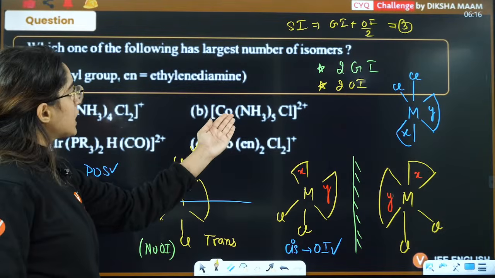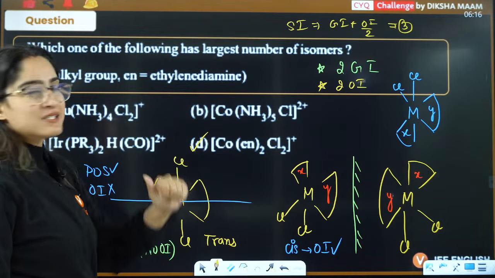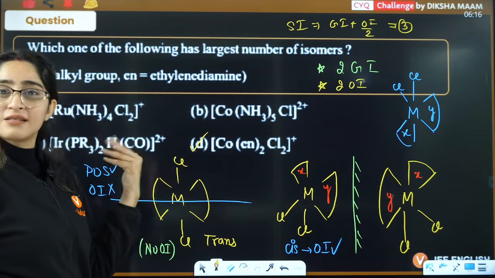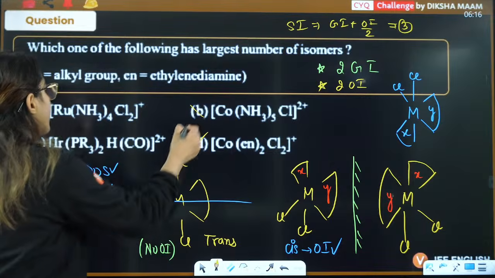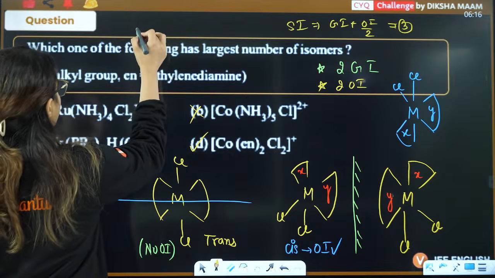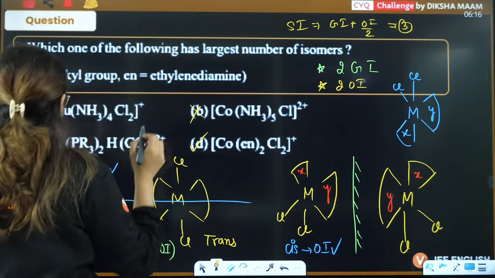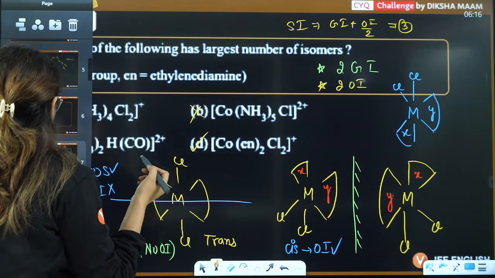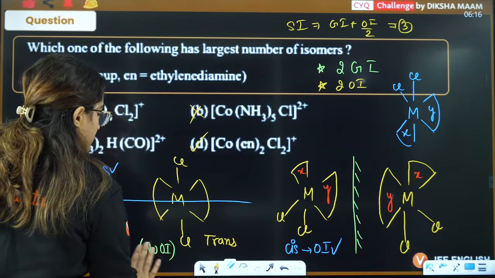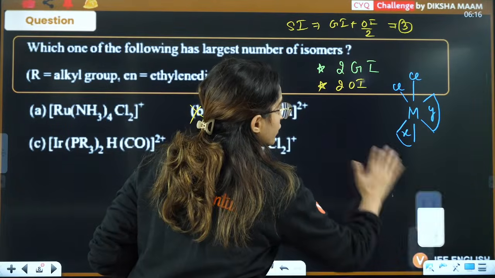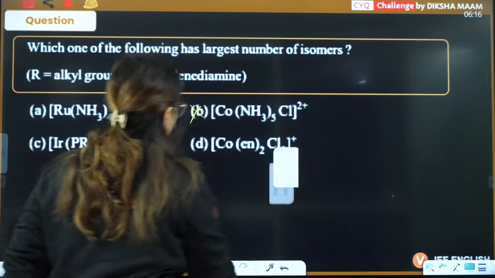But ma'am, what about these things? What about this MA5Cl? In case of MA5Cl, you won't be able to make cis and trans. So that is definitely ruled out. In this case, you'll be able to make the trans here. If you see this case, this is MA4Cl2. I'll just draw this here, because I want to show you the other options that are there.